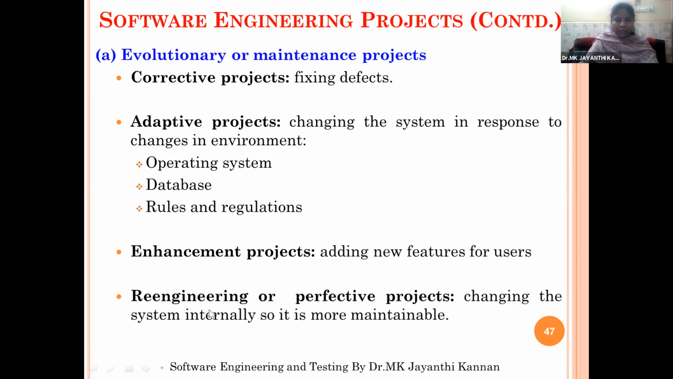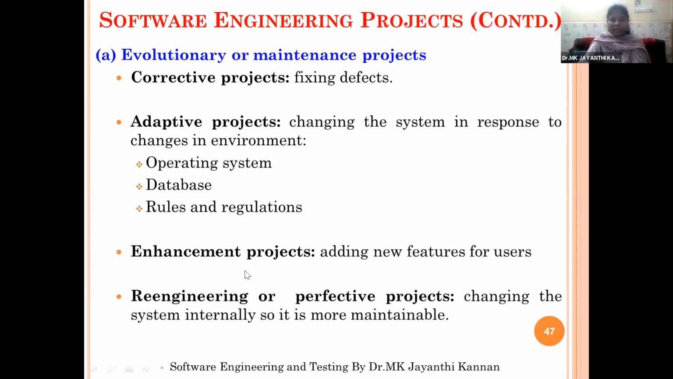And re-engineering or perfective projects: changing the system internally so it is more maintainable. So re-engineering means, if some functions are not working properly, or some interconnectivity problem is there, or the front end access is not up to the mark. If you want to make your project user friendly, or if it is working on a desktop and you want to make it internet based, in that case also we can go for re-engineering. So re-engineering or reverse engineering.